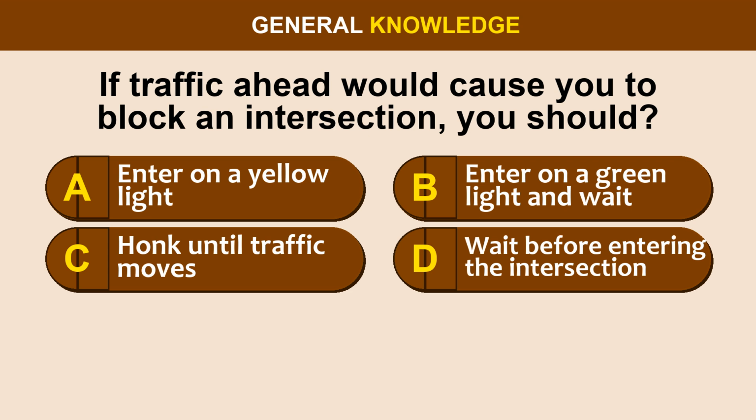Question 50. If traffic ahead would cause you to block an intersection, you should: Option A, enter on a yellow light. Option B, enter on a green light and wait. Option C, honk until traffic moves. Option D, wait before entering the intersection.